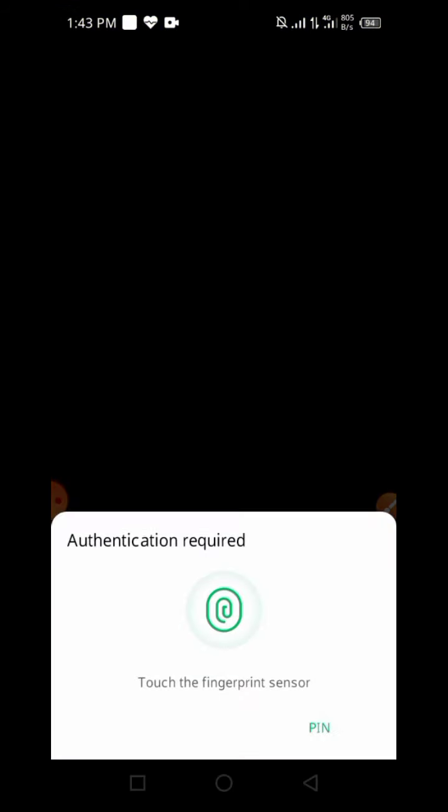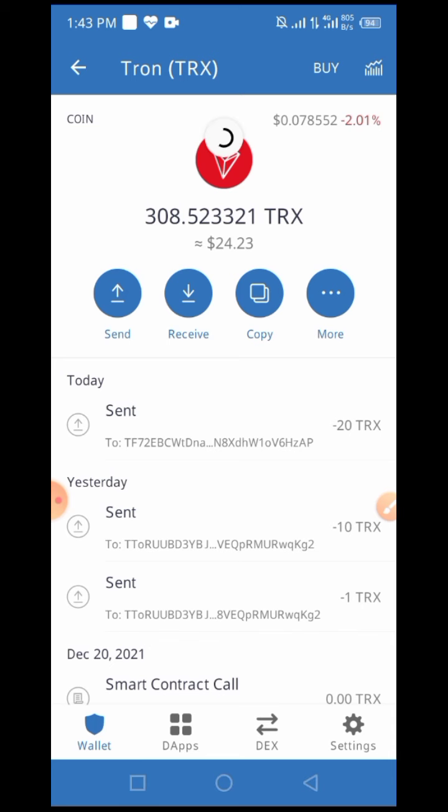I will show you in Trust Wallet whether my balance is increased or not. You can see that my balance is 308, and I refresh. You can see that 1 Tron is added in my account. 309 is my available balance of these Trons.